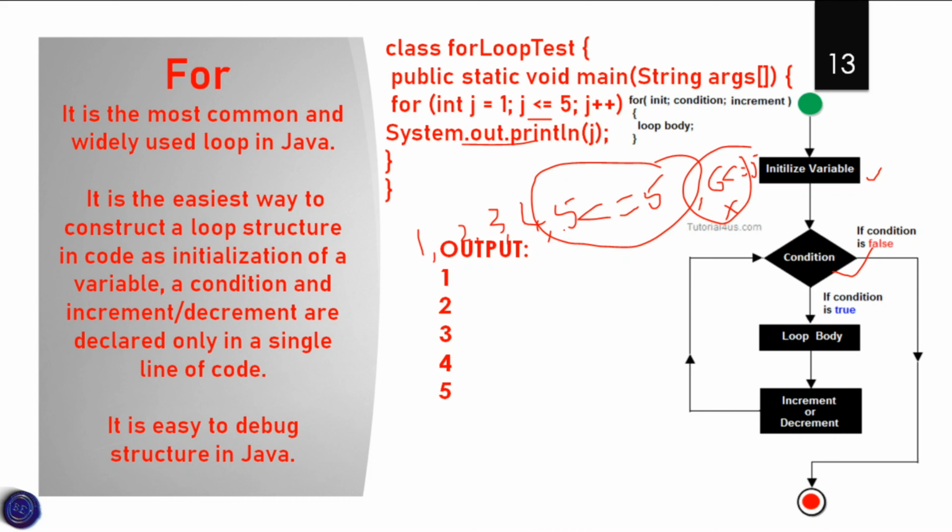So first 1, after 2, after 3, 4, 5. So at this position 6 is compared with 5. At this position the condition becomes false, so the loop will stop and the results will be printed.